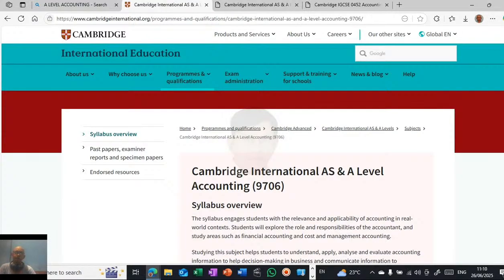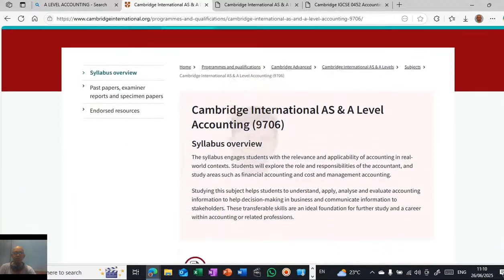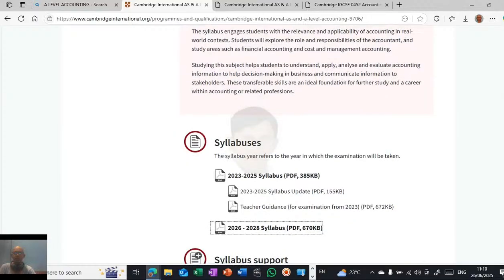So let us start with accounting for AS and AD. Let us have a brief syllabus overview. You might have got some books given by your friends or relatives. There may be some notes already available, and you may have some question papers and other material. So you may be confused whether to use it or not, and whether the syllabus has changed. Many doubts will be there.